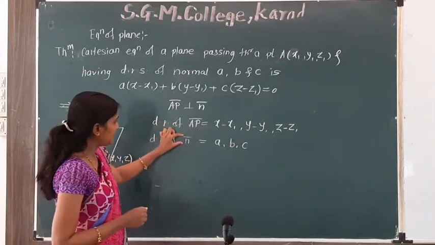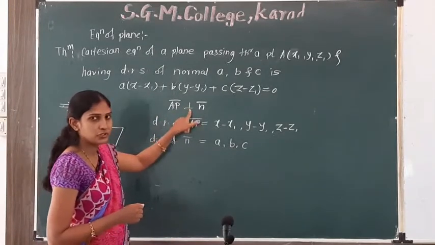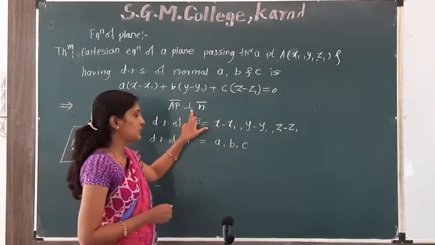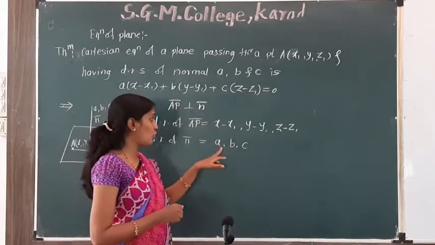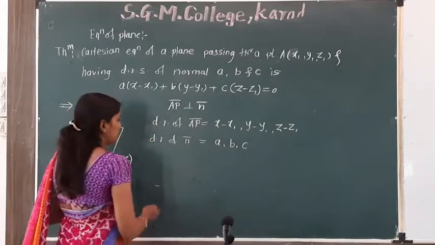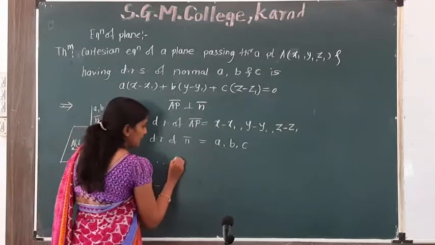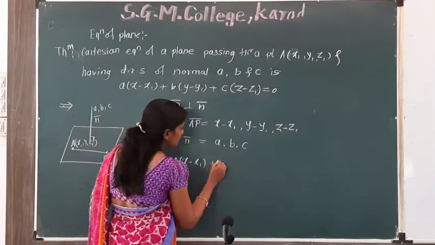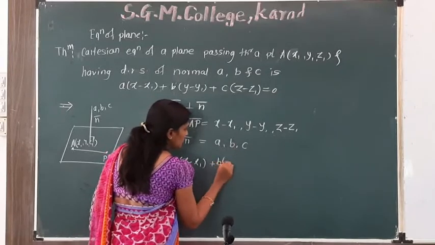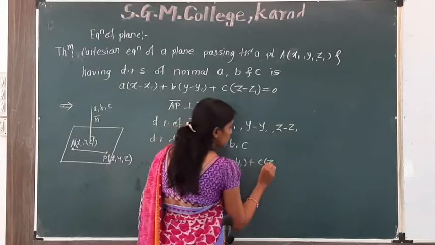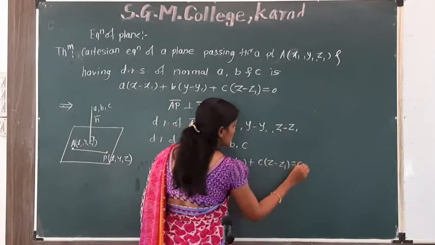Now AP bar and n bar are perpendicular to each other. So by the property of perpendicularity, the sum of the products of the direction ratios is 0. Therefore, a into (x minus x1) plus b into (y minus y1) plus c into (z minus z1) is equal to 0.